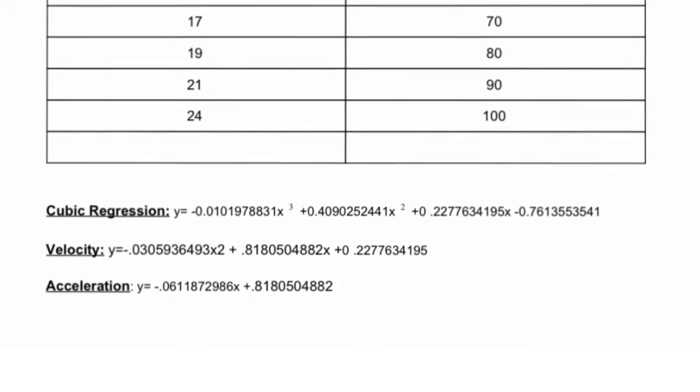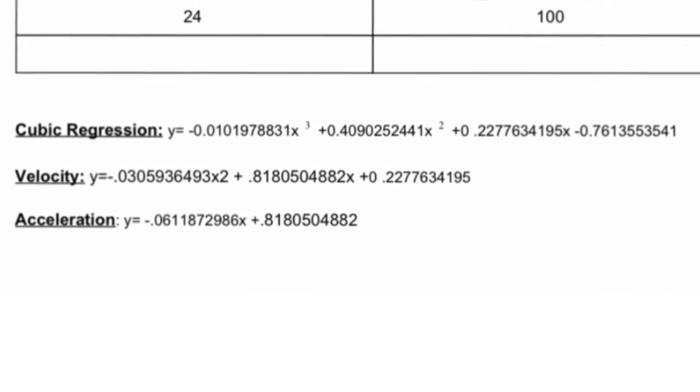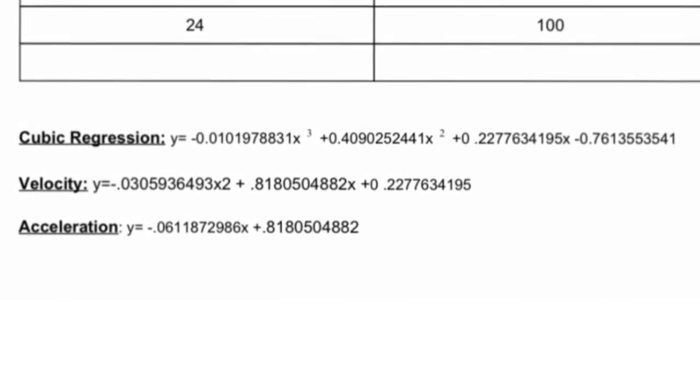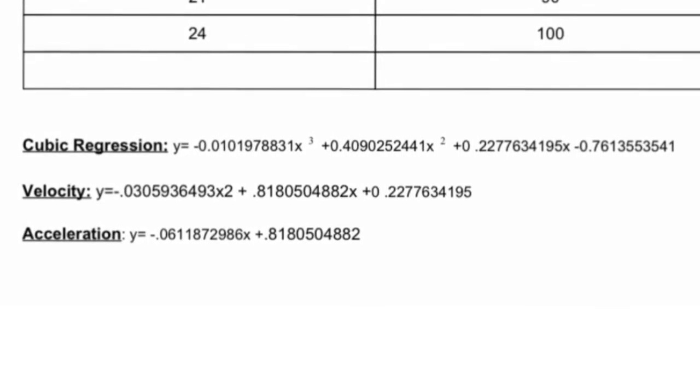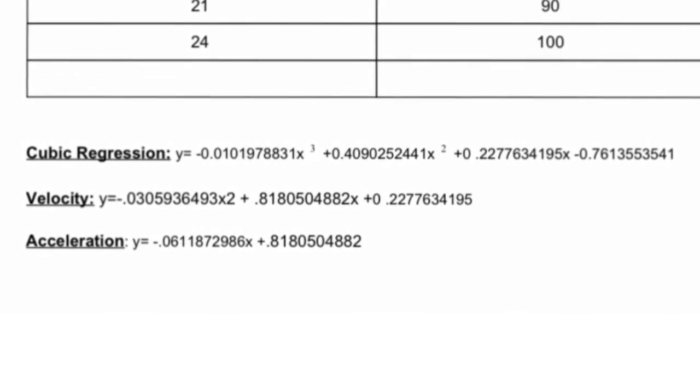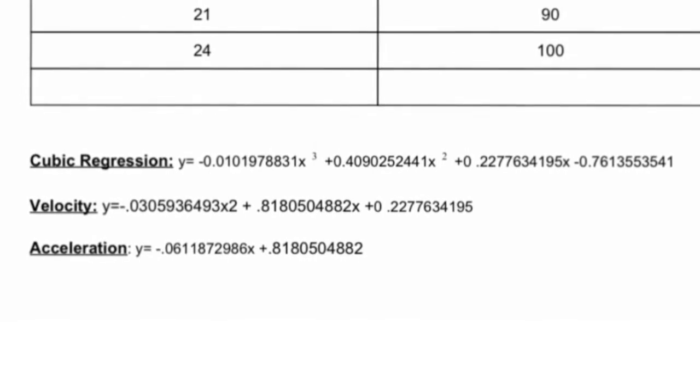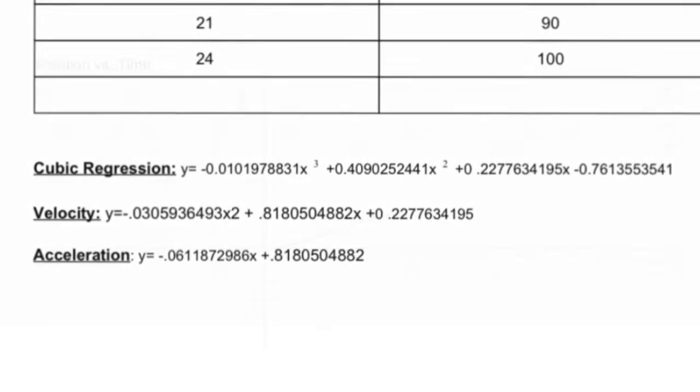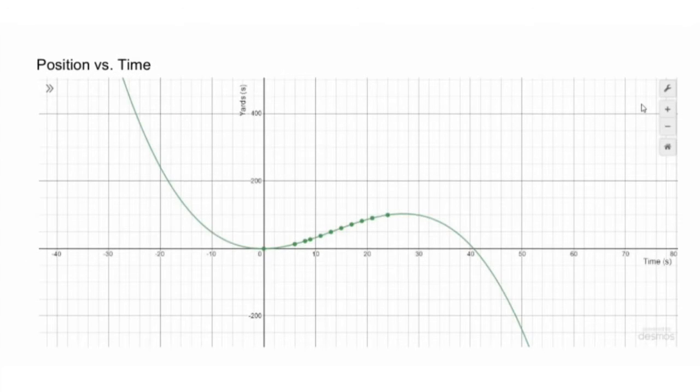Our second equation, which we found by taking the first derivative of our original equation, represents his velocity while running. Our third equation we found by taking the second derivative of our first equation, and it represents his acceleration while running. This is our position versus time graph, which represents my position in yards as I jog across the field, and time in seconds.